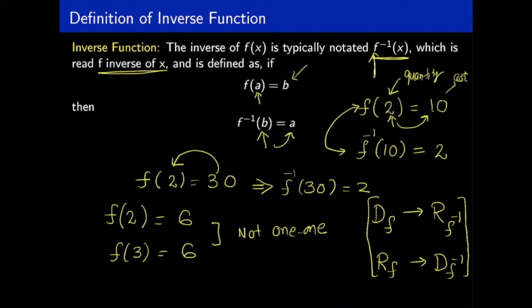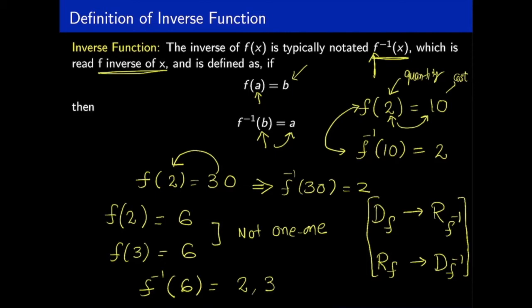If this produces the same output at two different values, we won't be able to compute the inverse of 6, because we won't be sure whether it will be 2 or 3. So an inverse cannot have two outputs, therefore it will not be a function.